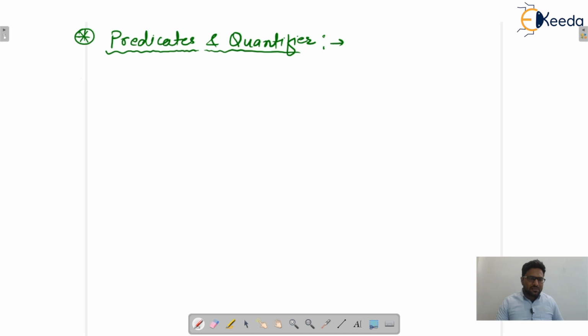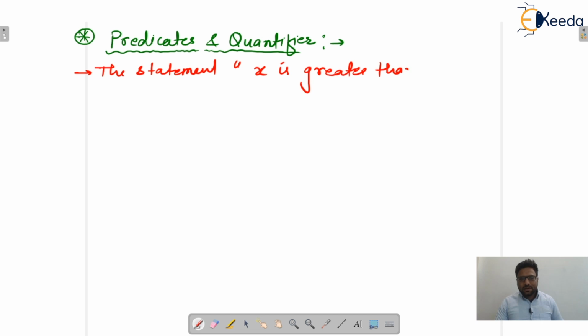Let us assume one statement. Let's say the statement is x is greater than 3. This statement has two parts. The first part is the variable x, and that is the subject of this statement.